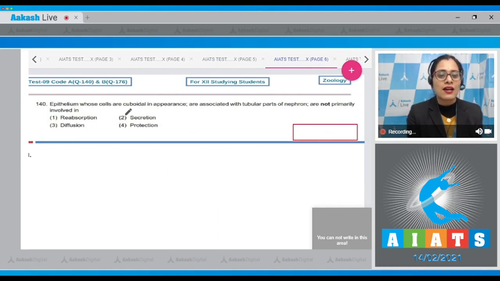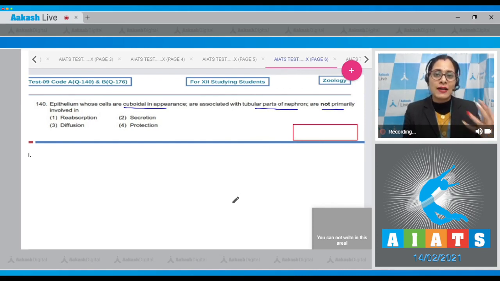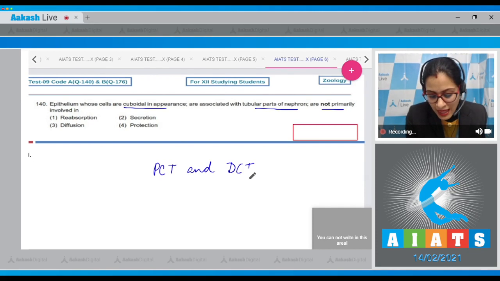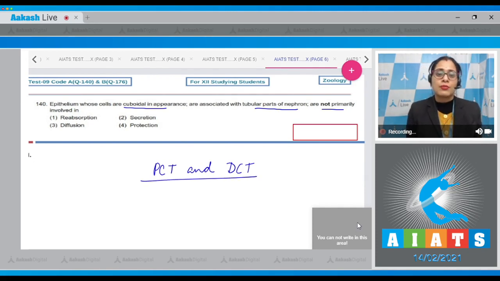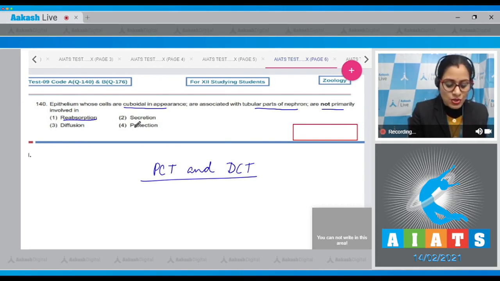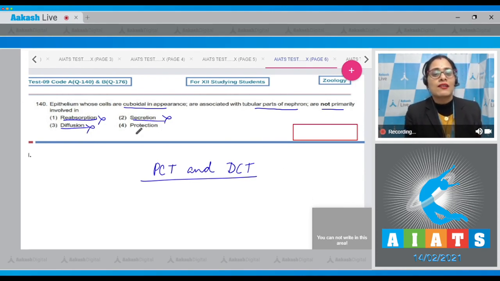Epithelium, whose cells are cuboidal in appearance and are associated with tubular parts of nephron, is not primarily involved in which function? Now, the tubular parts of nephron, which are lined by cuboidal epithelium, are PCT and DCT, that is proximal convoluted tubule and distal convoluted tubule. Cuboidal epithelium is involved in reabsorption, secretion, and diffusion. So options 1, 2, and 3 are incorrect, but it is not involved in protection.